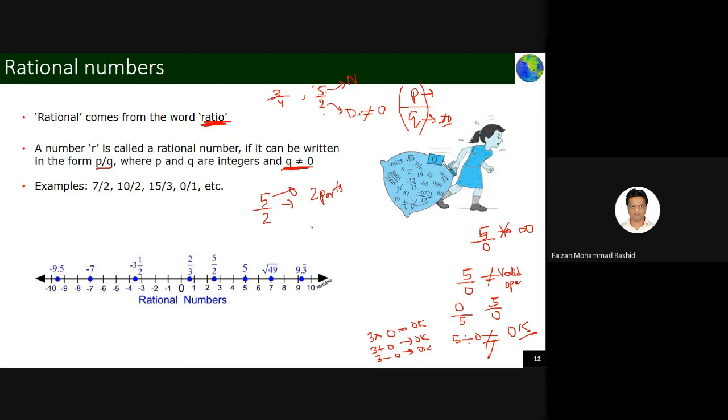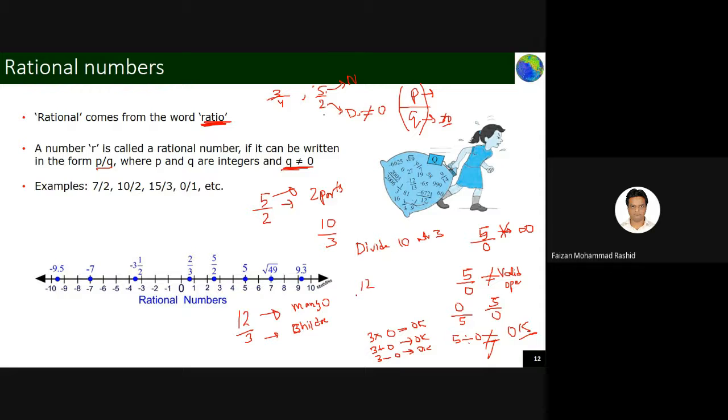Simple. If I'm writing 10 by 3, that means dividing 10 into 3. That means, if I give an example, if I write 12 by 3, it tells me that I had 12 mangoes and I had 3 children.